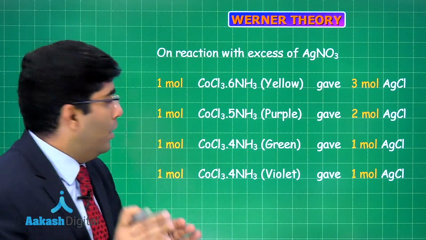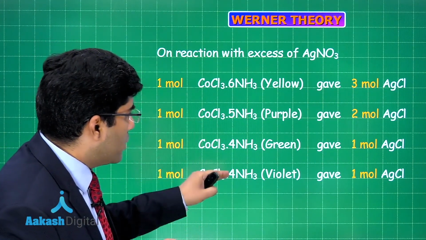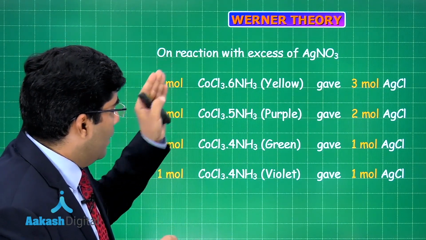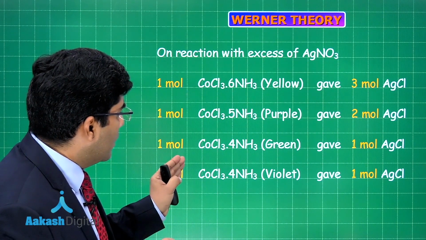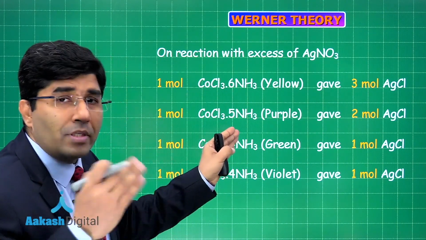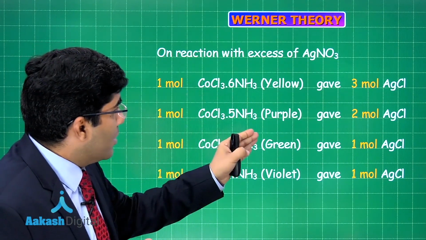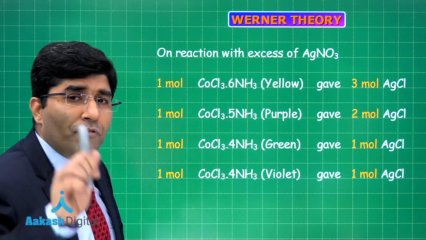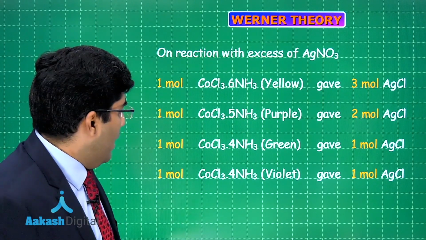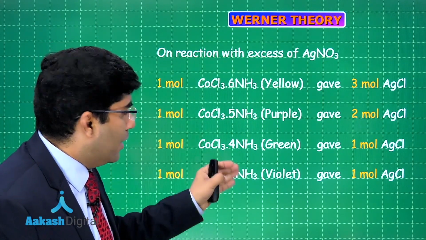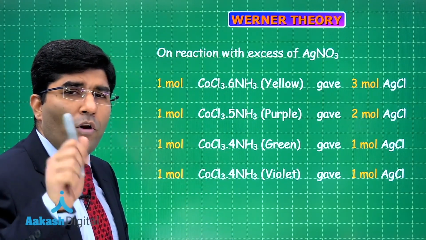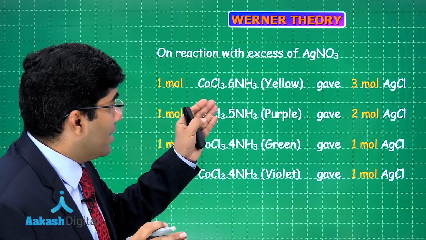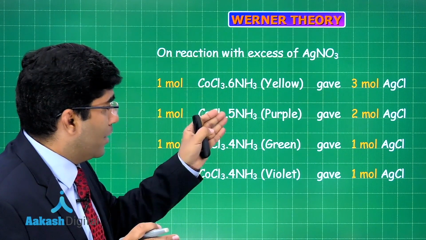But for now, there were 2 compounds about which Werner studied, and he said that the first compound, which was green, that was reacting with AgNO3 and it gave only 1 mole of AgCl, and the other compound, which was violet, that also gave only 1 mole of AgCl. Now, what was actually this experiment telling to us?